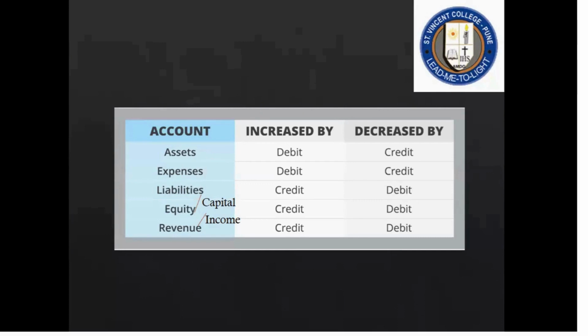When I'm taking a loan, I credit it. When I repay the loan, debit it. When I'm taking money as capital, credit it. When I'm withdrawing money from the capital, it is debited. So this way also you can look at it. Asset increase means debit, decrease means credit.